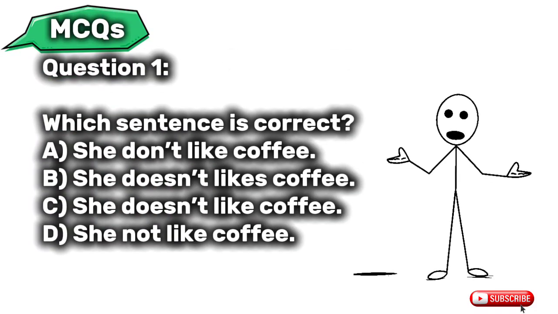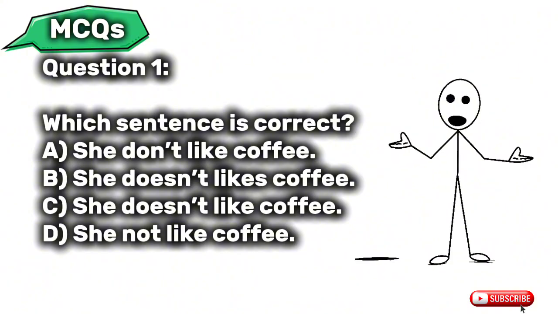Question 1. Which sentence is correct? A. She don't like coffee. B. She doesn't like coffee. C. She doesn't like coffee. D. She not like coffee.